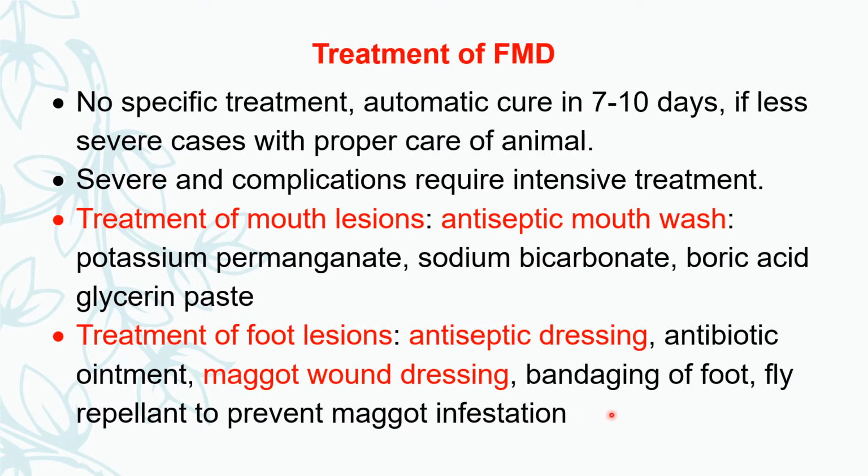As the foot is exposed to the ground, the wound is protected by bandaging the foot, and then a fly repellent is applied or sprayed to prevent maggot infestation and annoyance by flies.